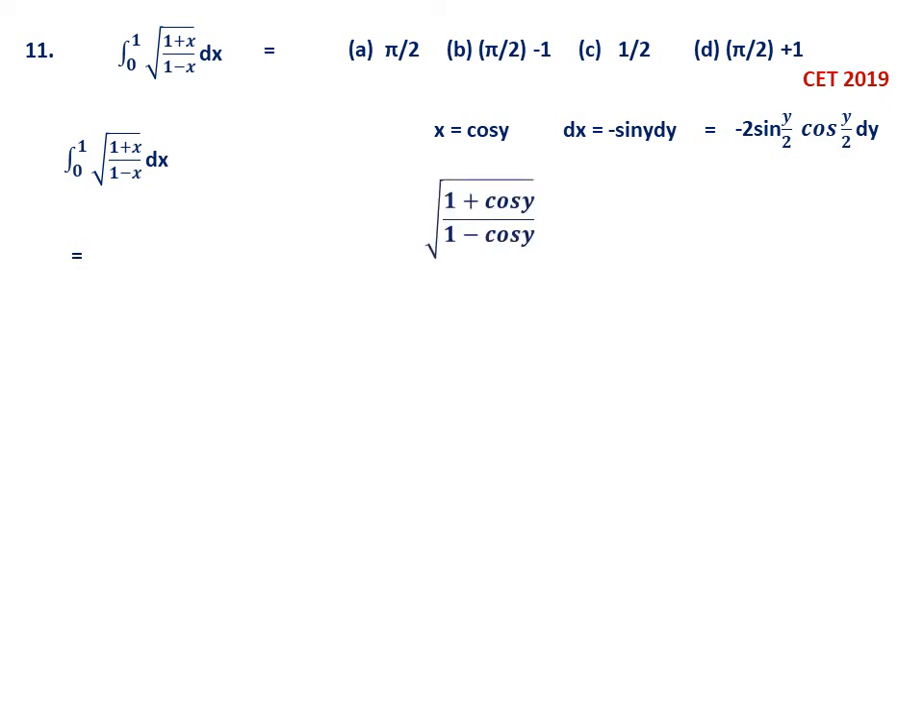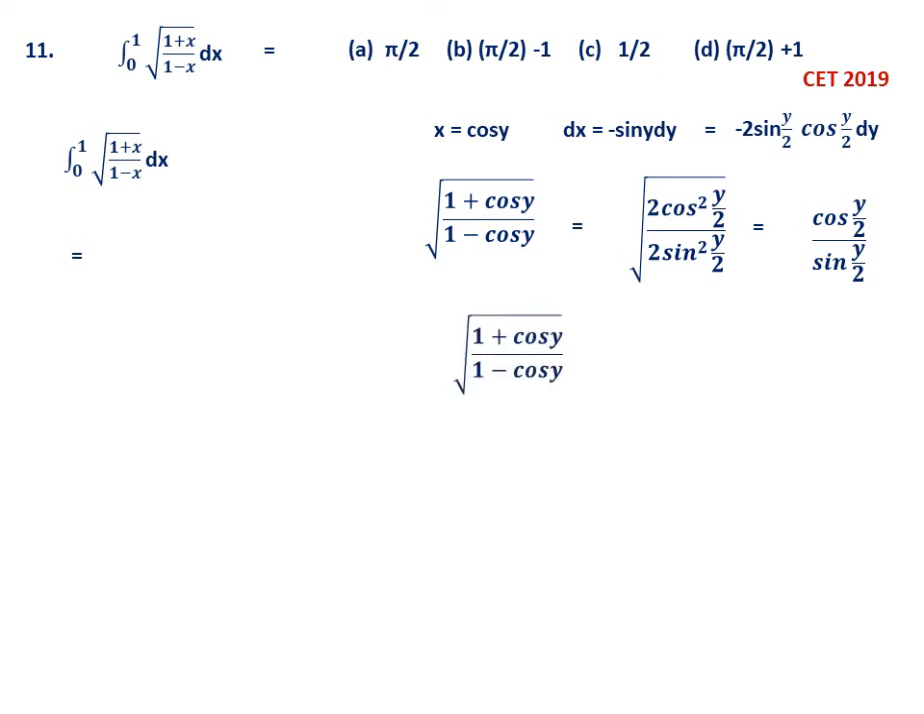Then consider the integrand, that is square root of (1 plus cos y) by (1 minus cos y). This can be written as, you see, 1 plus cos y is 2 cos square y by 2 and 1 minus cos y is 2 sin square y by 2. 2 cancels and the square root goes, giving cos y by 2 by sin y by 2. Of course, this can be cot y by 2, but I have not written it. Now you see, into dx, now substitute. So it is cos y by 2 divided by sin y by 2 into dx, which I have already simplified. It is minus 2 sin y by 2 cos y by 2 dy.